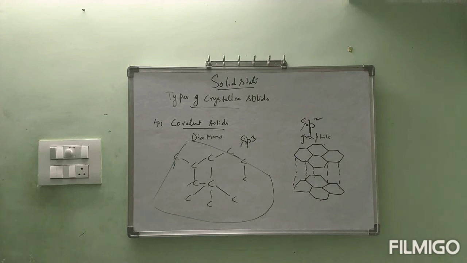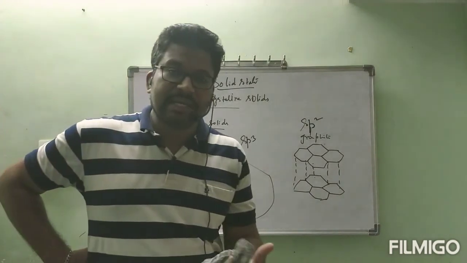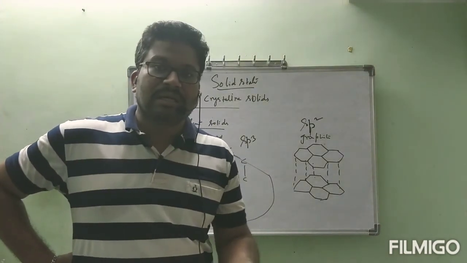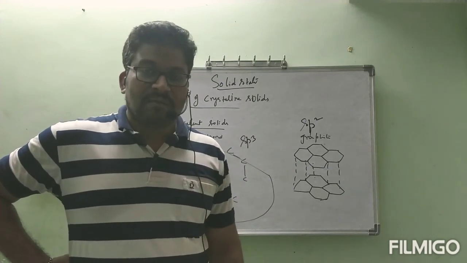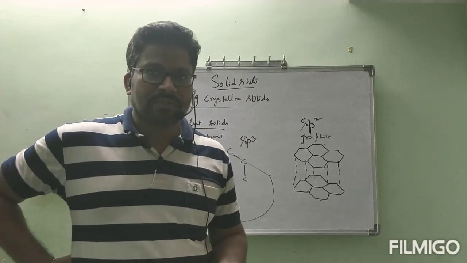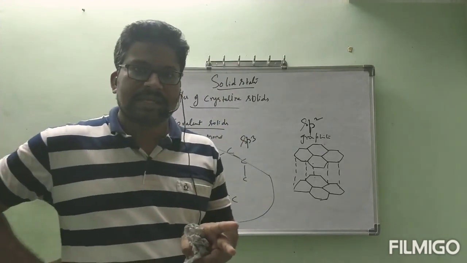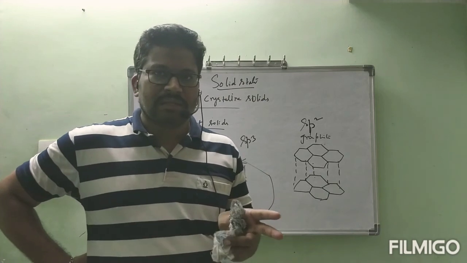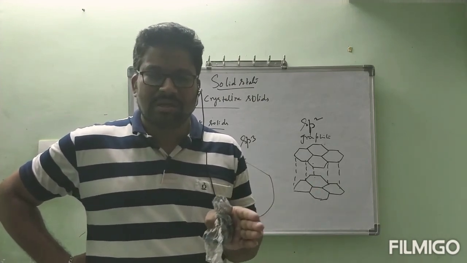Mostly they are present as liquids and gases only. If you forcibly make those liquids and gases into solids, then those are called molecular solids. Molecular solids are present with 3 types of forces. What are those 3 types of forces? Those are van der Waals forces, dipole-dipole forces, and hydrogen bonds. Those are all normal. They are not that strong as solids.